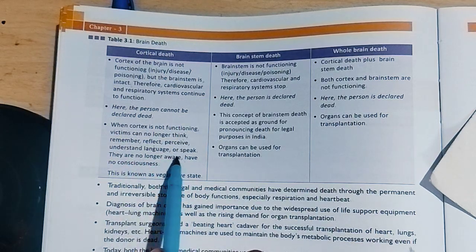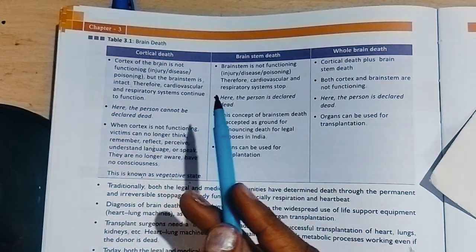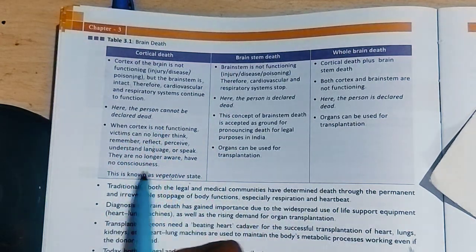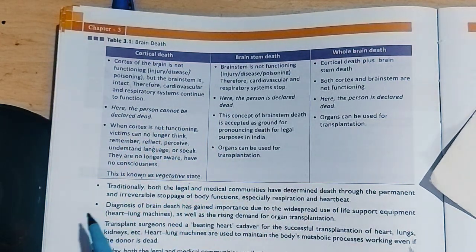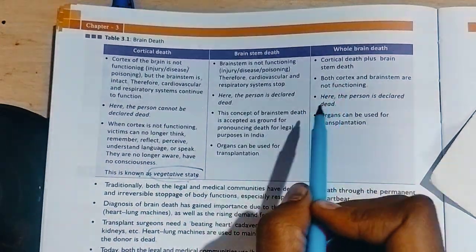They are no longer aware and have no consciousness. This is known as a vegetative state, also called coma. They can't perceive, reflect, remember, or speak.